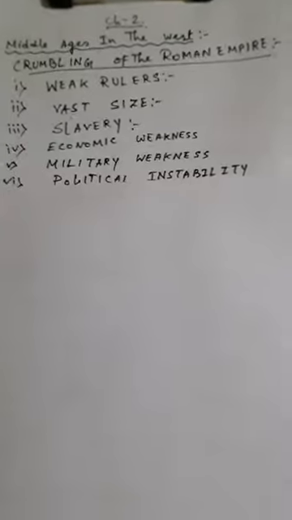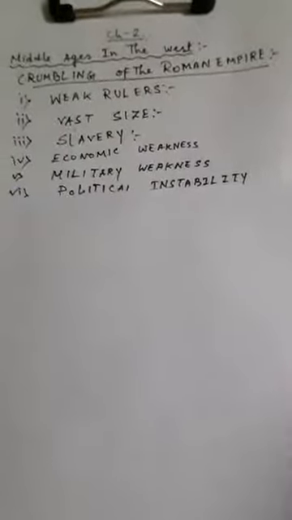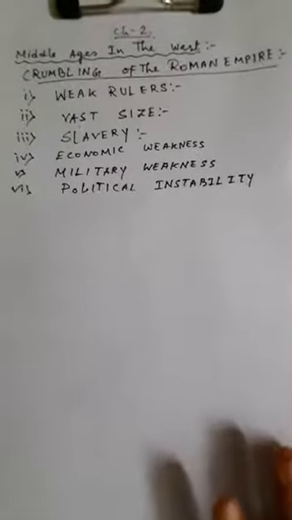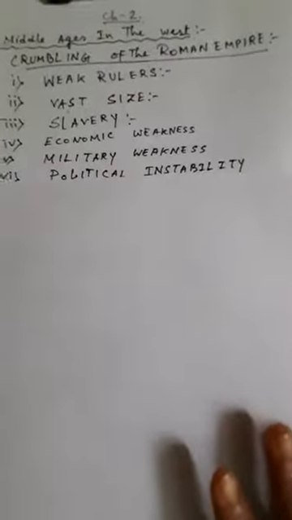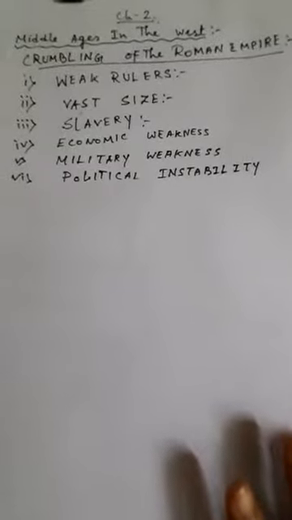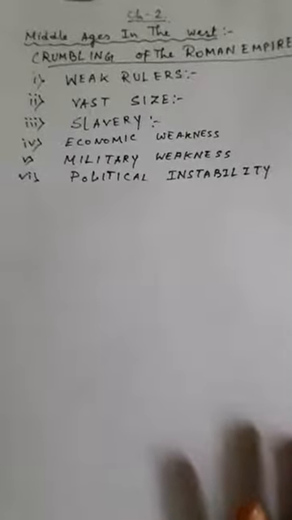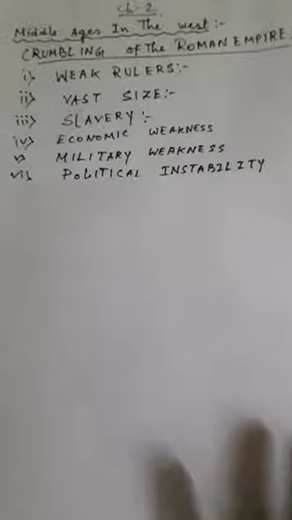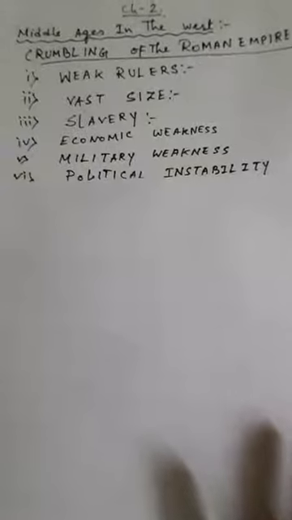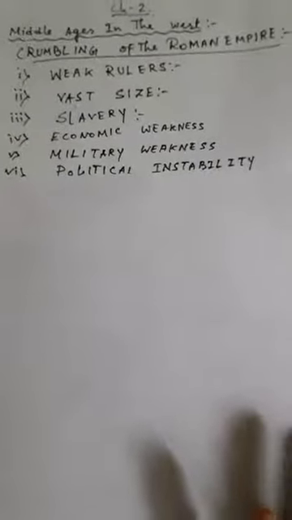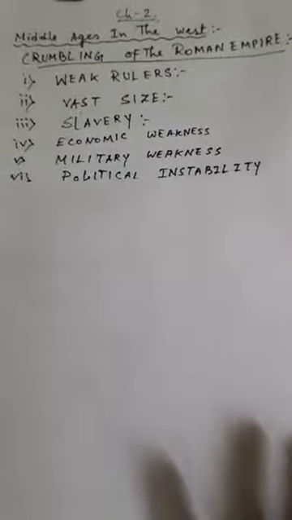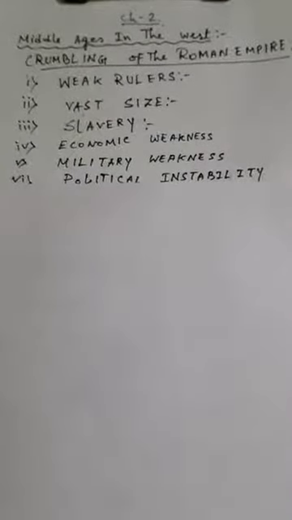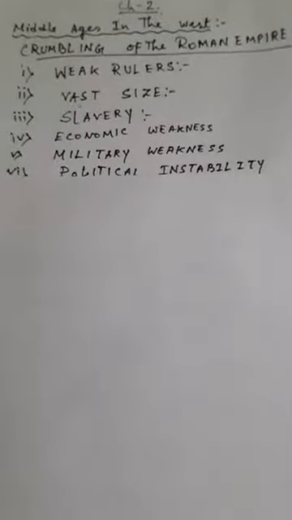There we'll see that politically Rome became weak as the rulers who came to the throne were not powerful, and they were frequently changed. So within 75 years we see that 20 rulers came to the throne of Rome, and the post of emperor and the throne of emperor were also sometimes given to the highest bidder. Thus we see that politically there was instability and internal chaos. These also led to the decline of the Roman Empire.